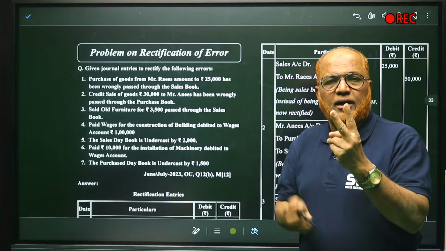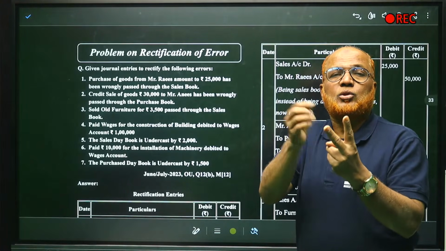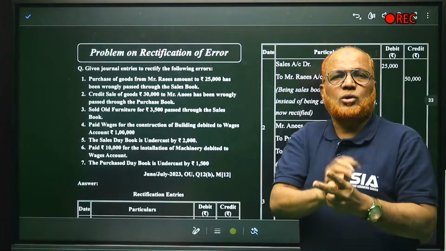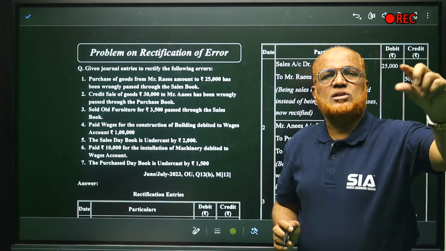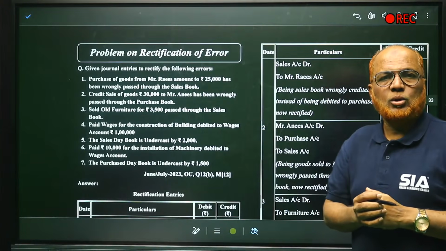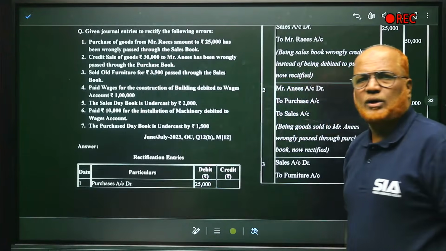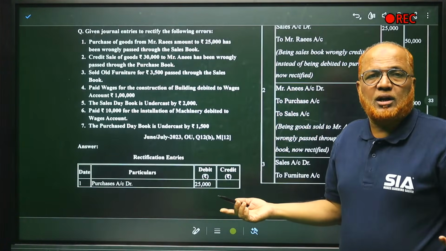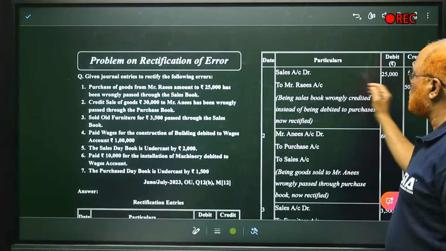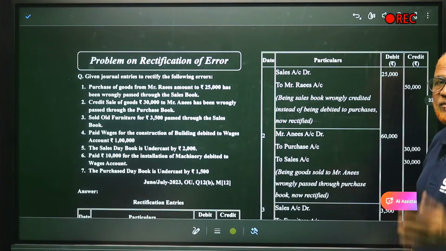So two mistakes happened. One, purchase should have been debited, but it was not. By mistake, sales was credited. Now we will debit sales, and we will also debit purchases. So the entry will be: purchases account debit, sales account debit, to suspense account. Now you can see here, purchases account debit 25,000, because we have purchased but not recorded. Now we record, so purchase account will be debited. Sales account will also be debited. And Rice account should be credited. Double the amount: 25,000 plus 25,000, 50,000.